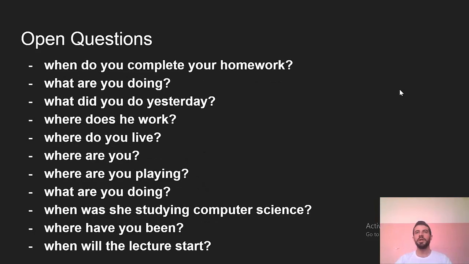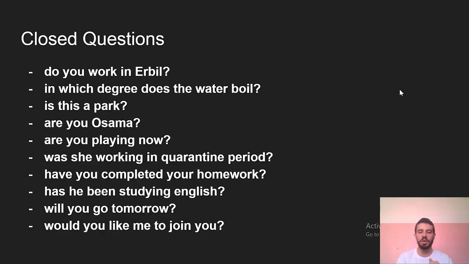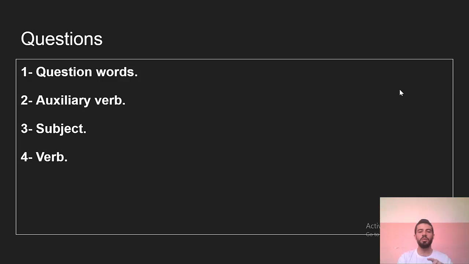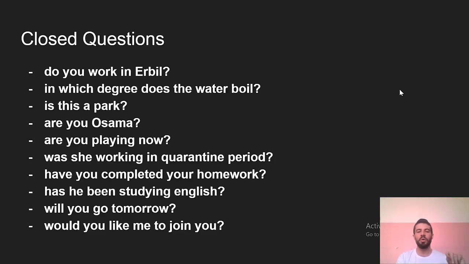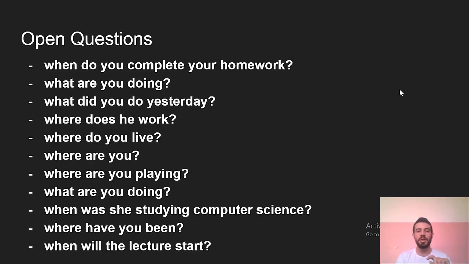Here is the open question. Open questions use question words like when, what, and where, and something like this. So here the first thing is the same, but at the beginning we have to add the question word. Like this, here we have question word, auxiliary verb, subject, verb. In the closed type without a question word, just auxiliary verb and then subject and then verb. But in the open type we have question word and auxiliary verb and then subject and verb.